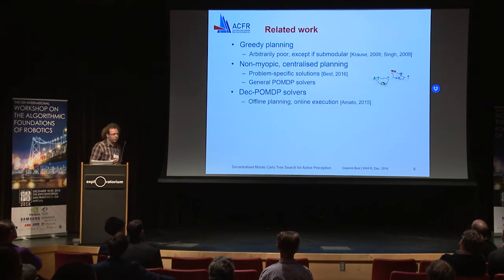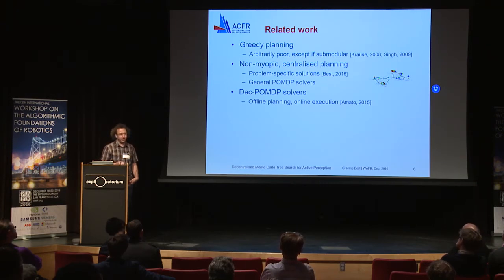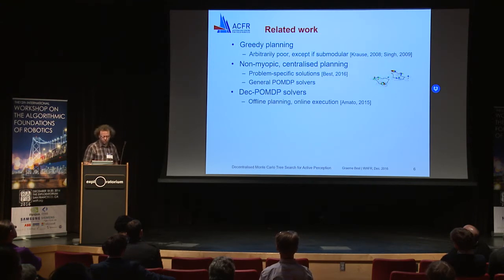And so just briefly on related work in this planning problem. Often the first step is to do some kind of greedy planner, but this can be shown to be arbitrarily poor unless you have certain assumptions such as submodularity. So instead we want to scale up to plan over sequences of actions, or non-myopic cases.